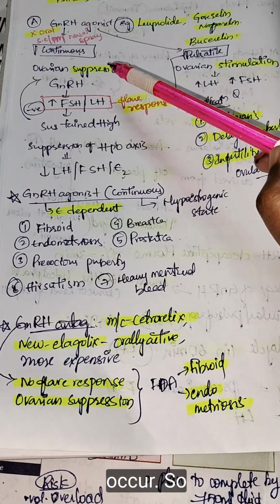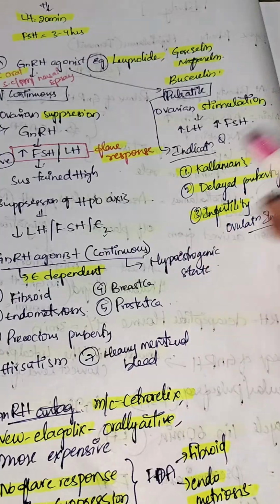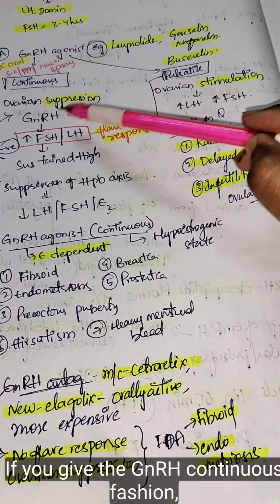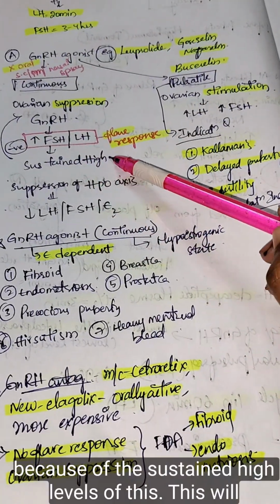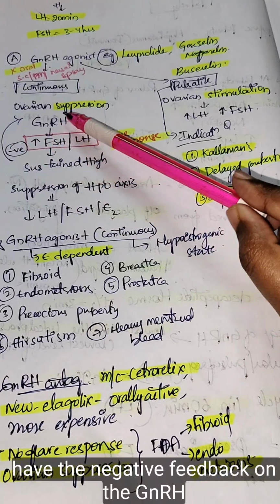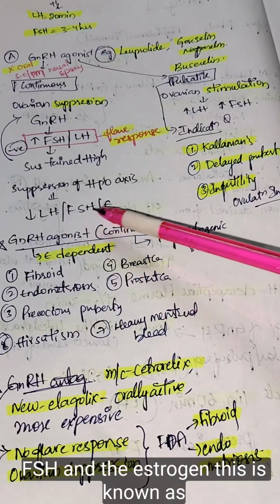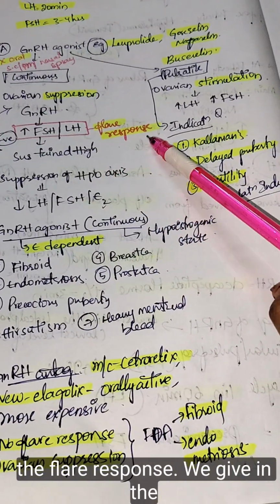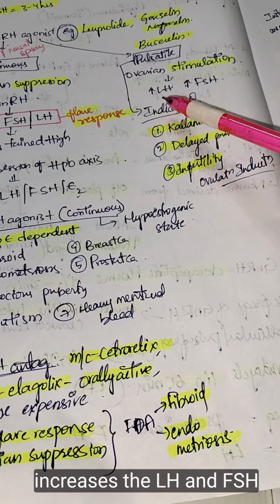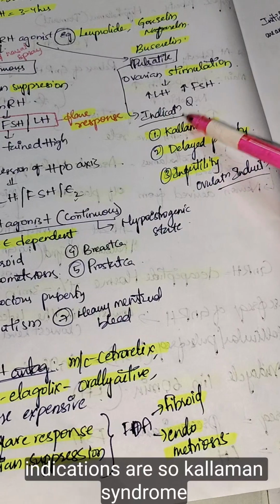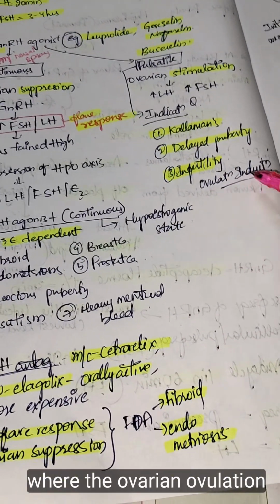How does this happen? If we give GnRH in a continuous fashion, there will initially be an increase of FSH and LH. Because of the sustained high levels, there will be negative feedback on the GnRH. This suppresses the HPO axis and decreases the release of LH, FSH and estrogen. This is known as the flare response. If we give pulsatile GnRH, it causes ovarian stimulation and increases LH and FSH. Indications are Kallmann syndrome, delayed puberty, and infertility where ovulation induction is needed.